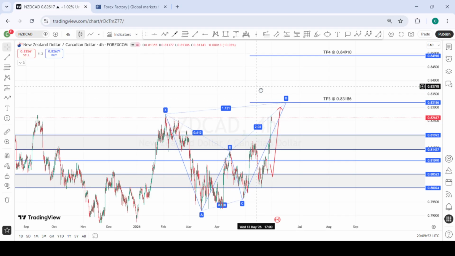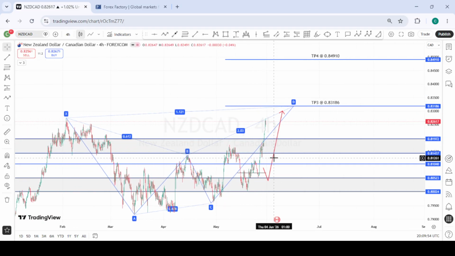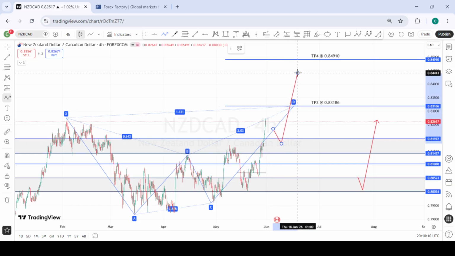So going into next week, all we are looking forward to is a possible pullback into this area of interest. As if price can make its way here, it looks very long, but if price is able to make its way here, or even somewhere before this area of interest, and we get some buying confirmations around here, we can still take our buys to the upside for NZDCAD for the coming week.